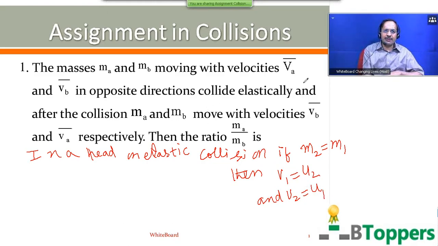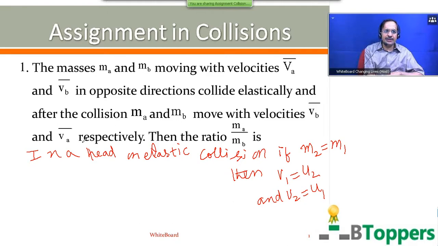So in the given problem, the initial velocities are VA and VB. That means U1 is VA, U2 is VB. The final velocities are given to be VB and VA. That means you can observe that V1 is equal to VB and V2 equal to VA. The final velocity of the first object A after collision is VB, same as the initial velocity of the second object B before collision.